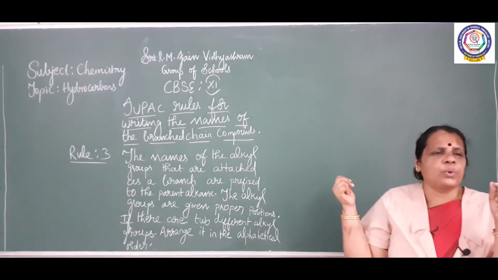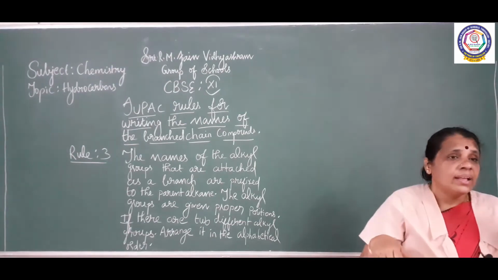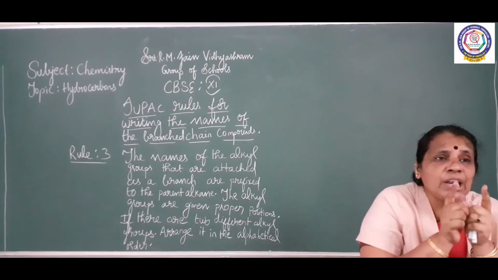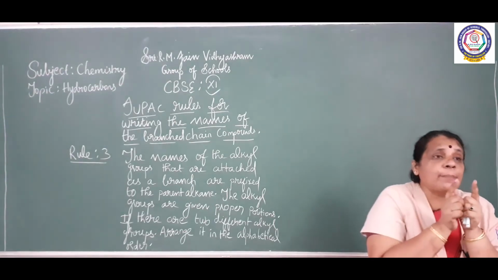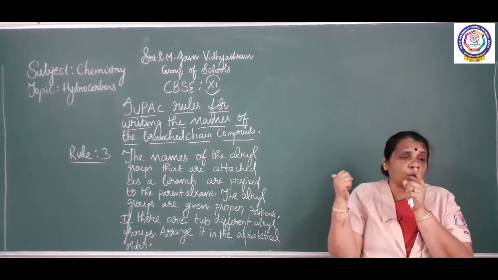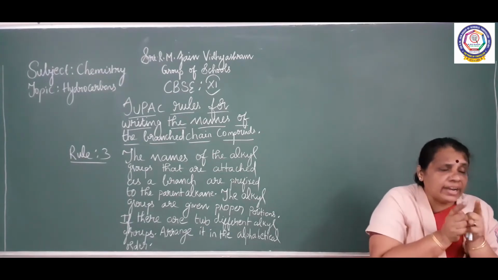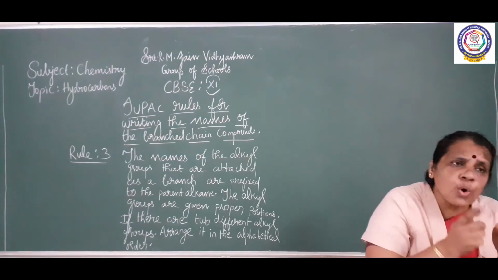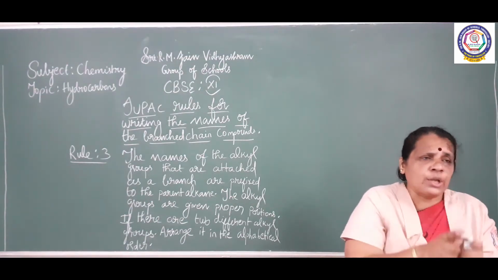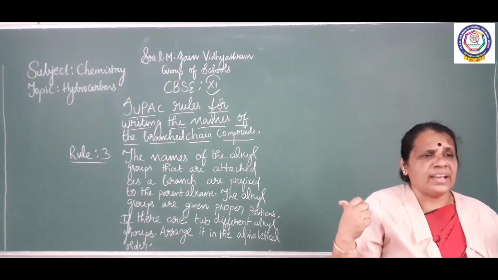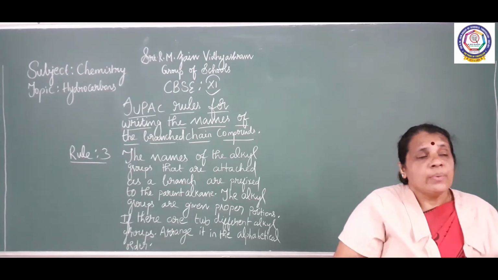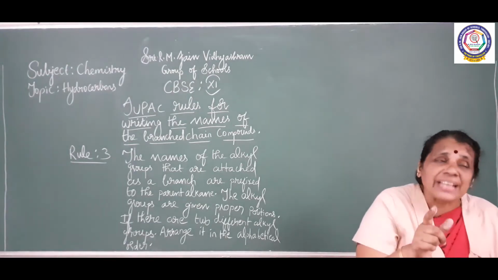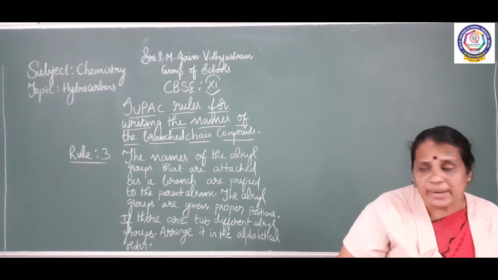What is the next rule I told you? Another sub rule is that the alkyl groups attached should be given proper position. What is the next rule? When two or more different alkyl groups are present as branches, we have to arrange them in alphabetical order.